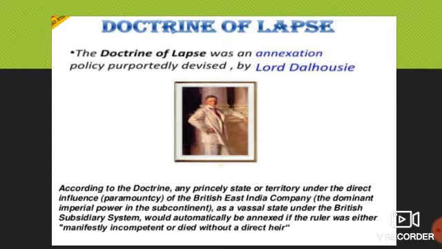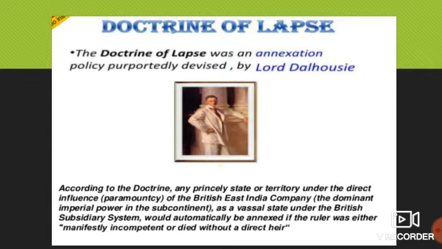Okay, so the Doctrine of Lapse declared that if an Indian ruler died without a male heir, his kingdom would lapse, that is, become a part of company territory. Means what? Lord Dalhousie brought that concept, under which any king who didn't have a natural heir, means if suppose a king doesn't have any son to rule over the kingdom, what are they going to do?